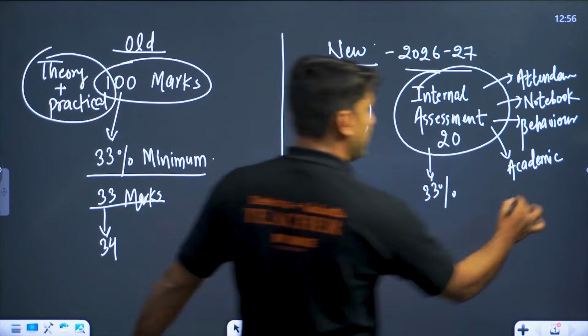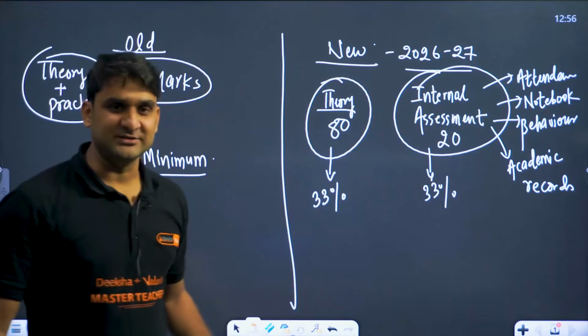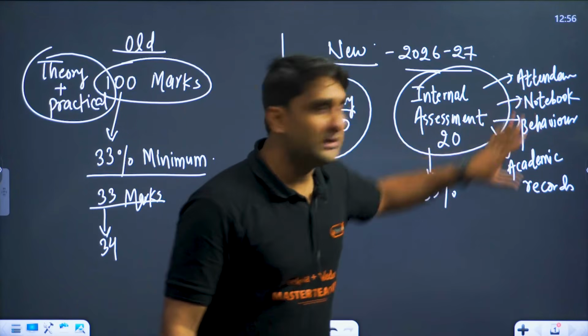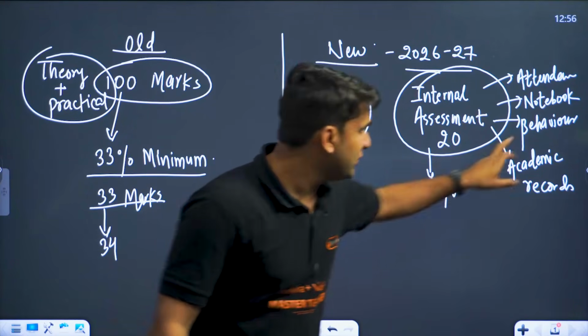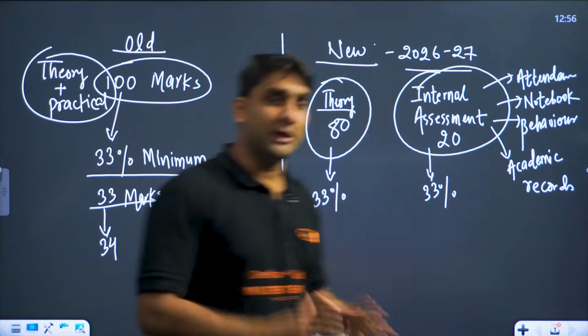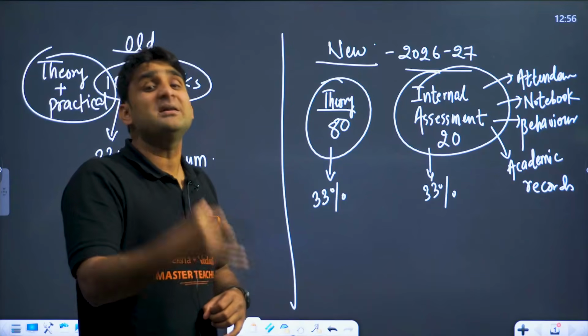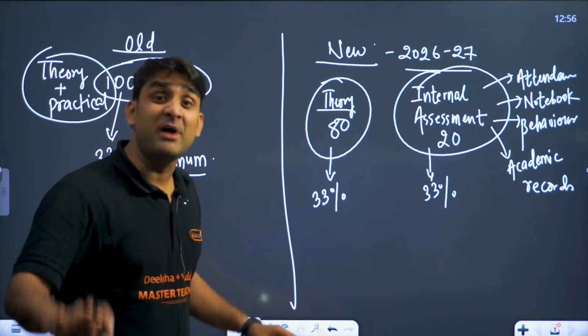So your academic records also play an important role in internal assessment. So internal assessment means your attendance, notebook preparation, your behavior, your body language, relation with teachers, and your academic records. So CBSE has said that to pass the exam, you have to score passing marks separately,